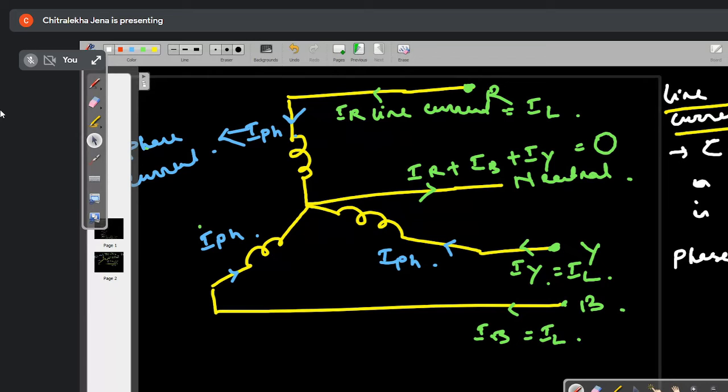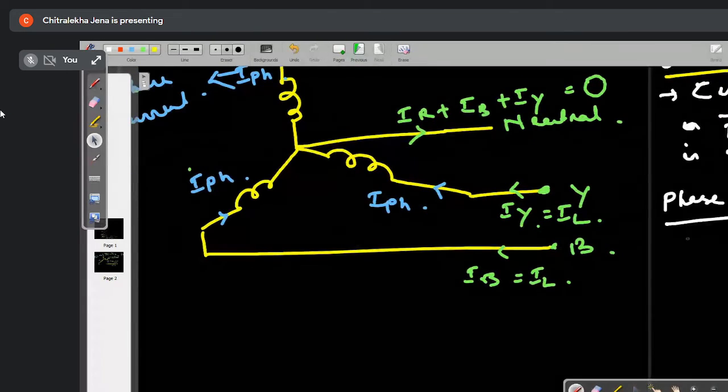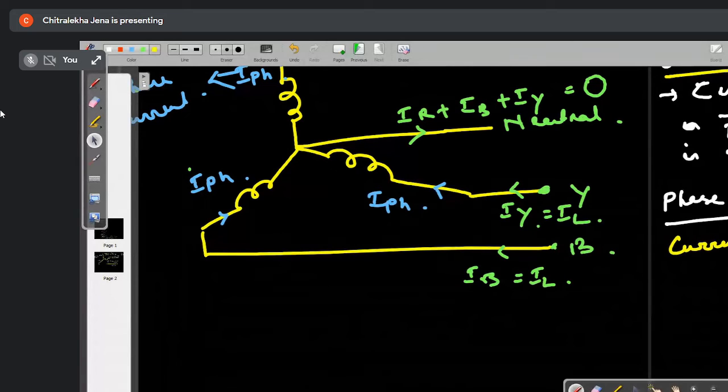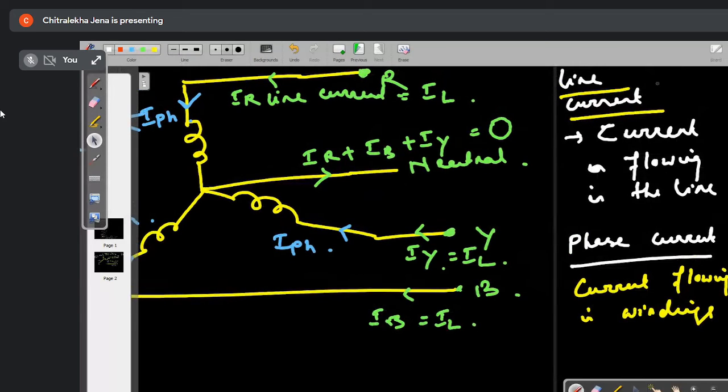Phase current is simply current flowing in windings. Understood? Line current is denoted as IL. This is denoted as IPH.